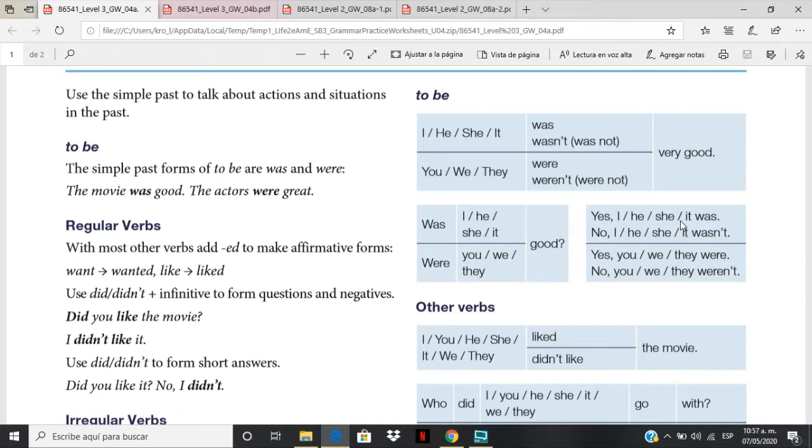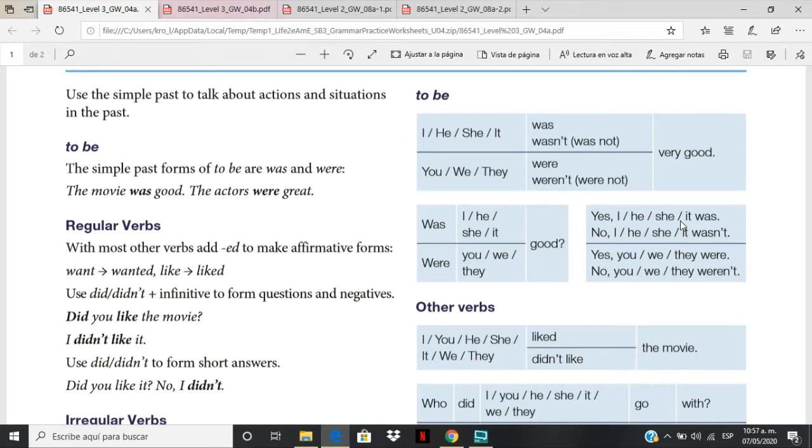For the case of the verb to be, we use was and were. Maybe you remember this. The movie was good. The actors were great. So the thing here is that you identify the subjects you need for was or wasn't. In this case, I, he, she, it was. In negative, I, he, she, it wasn't.